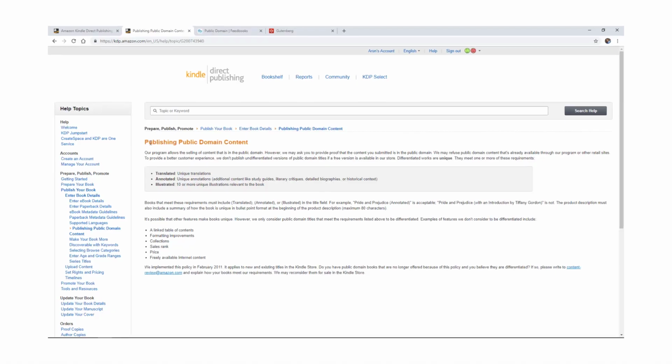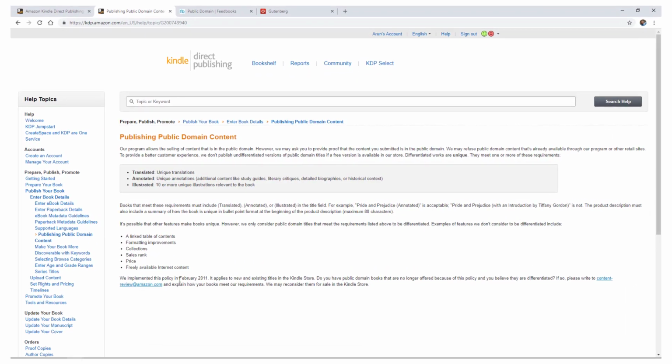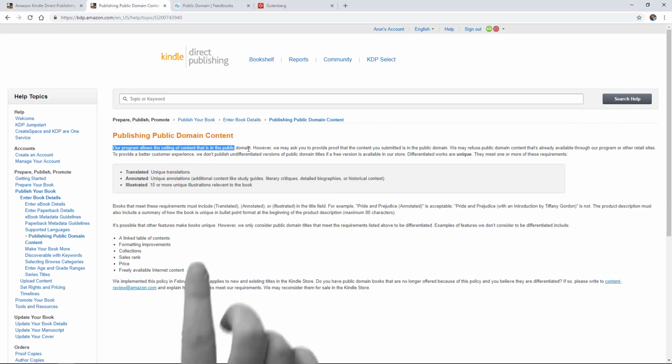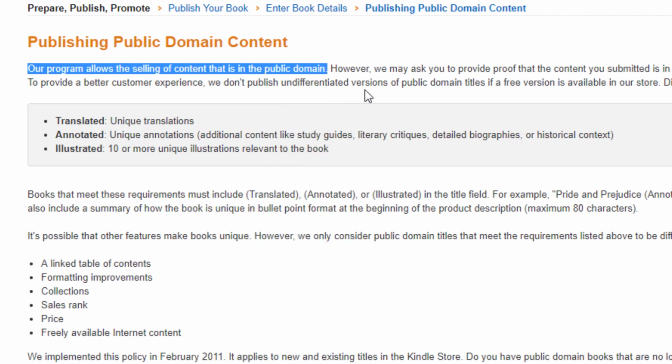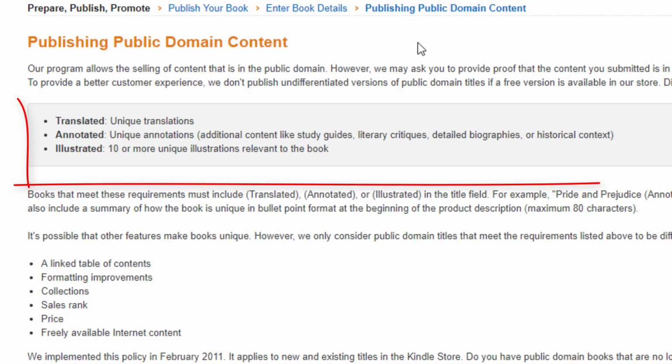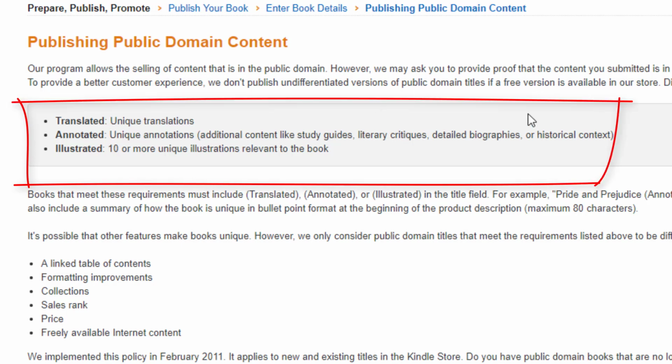That's when Amazon took note of it, got annoyed, and put some policies and guidelines in place, which is what we are seeing right now on the screen. Amazon clarifies that their program allows the selling of content that is in the public domain, but they also want a proof that the book is indeed in the public domain. At the same time, they also clearly specify that the book we are trying to republish must have undergone some improvements in the form of either translation, annotation, or adding original illustrations pertaining to the book.